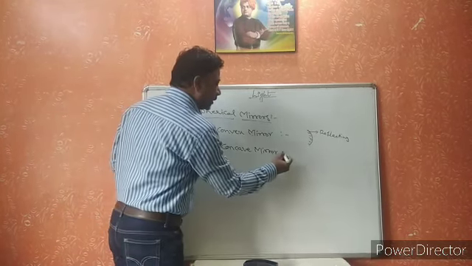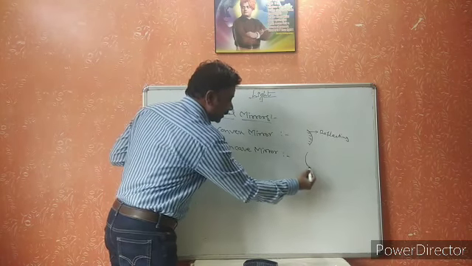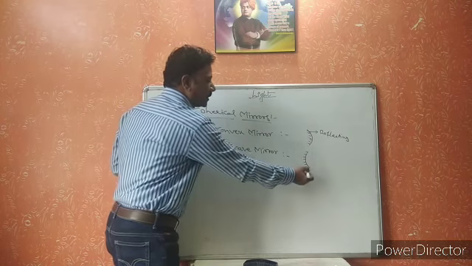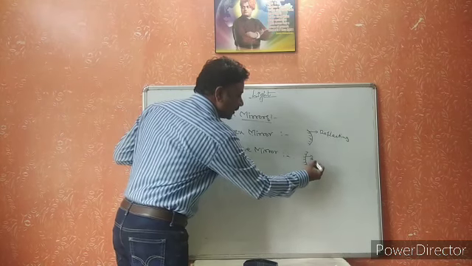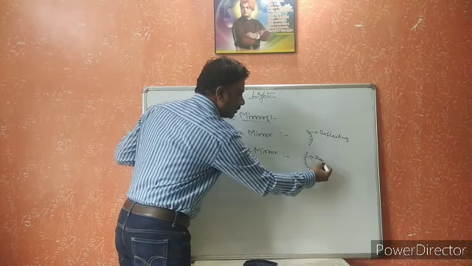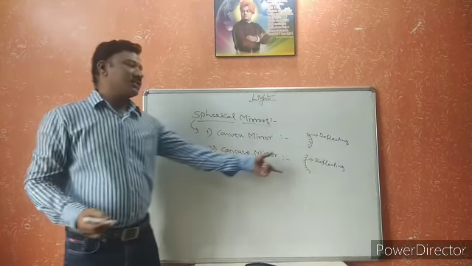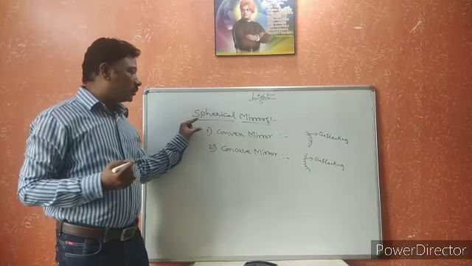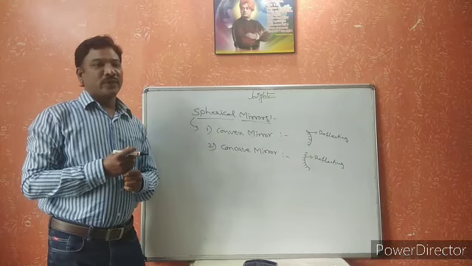And next one, the concave mirror. What is this concave mirror? A concave mirror means the reflecting surface is curved inwards. The outward surface is coated with a color, and the inward surface acts as the reflecting surface. Such a type of mirror is called the concave mirror. Here we have two types of spherical mirrors: the convex mirror and the concave mirror.